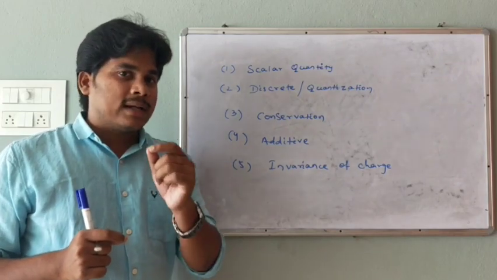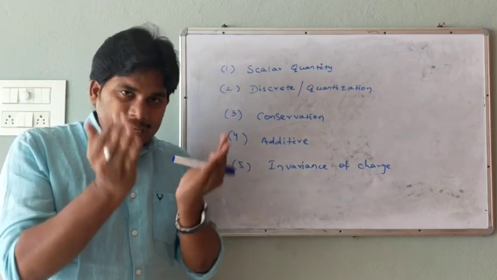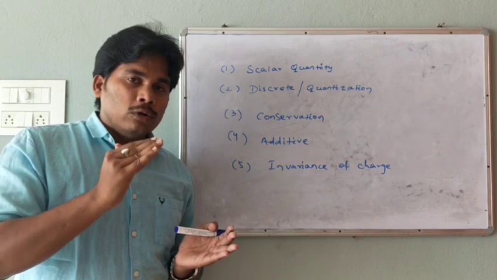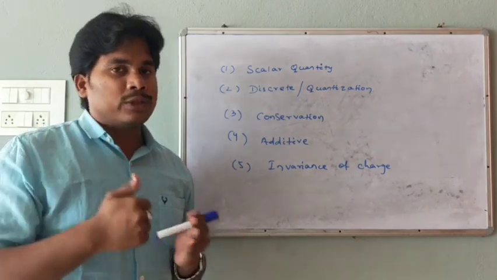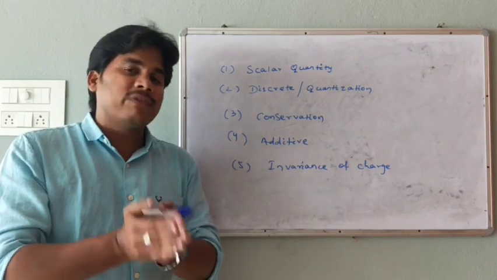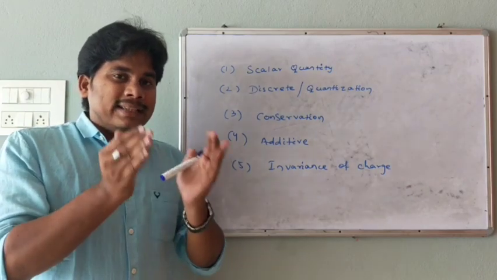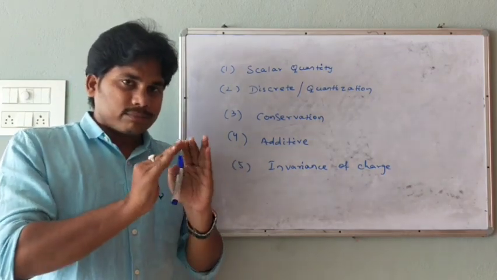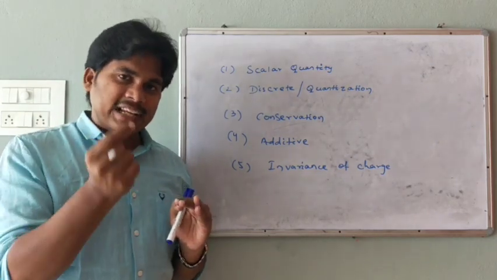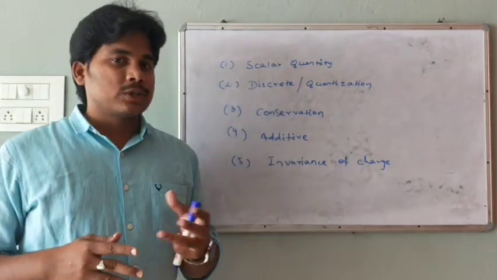We know what an isolated body is. In an isolated body, no charge will enter the system and no charge or energy will go out of the system. In this isolated body, the net charge remains constant. If the net charge is constant, it means there is no creation of charge and no destruction of charge.